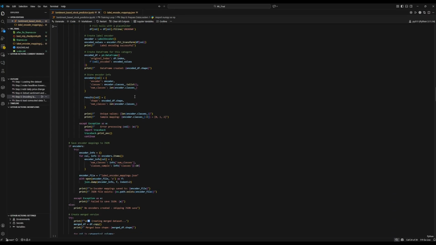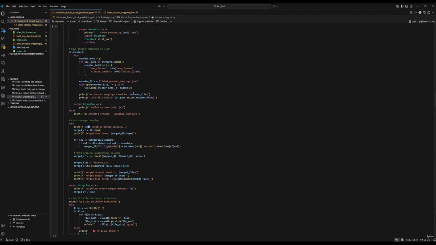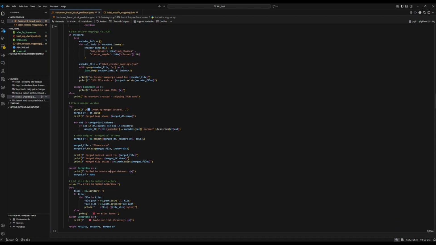We also combine all of our FinBERT sentiments and values onto the data frame and then push it out to a new file or the same file. So this creates our merge file, and here we have it to CSV. However, since we have finance.csv here, you could keep it the same, or you could name it something else if you want to write it to a new file that is in the user's control.